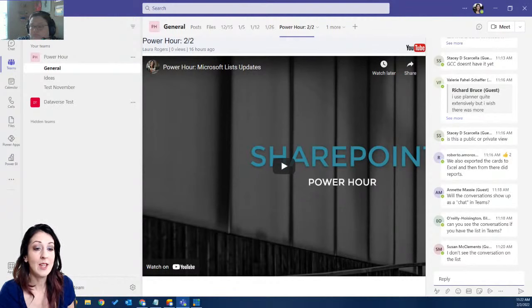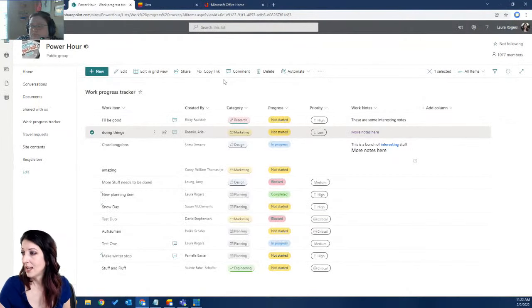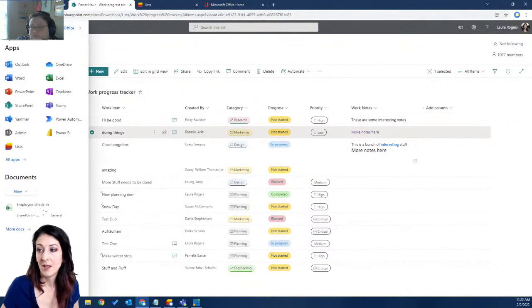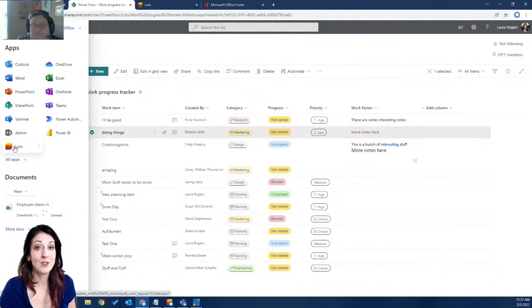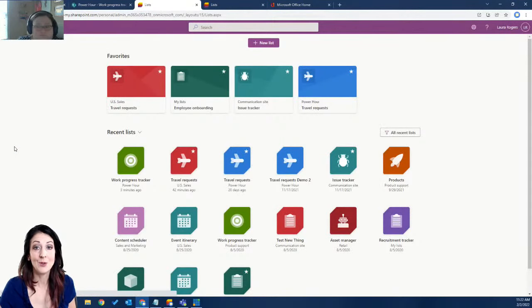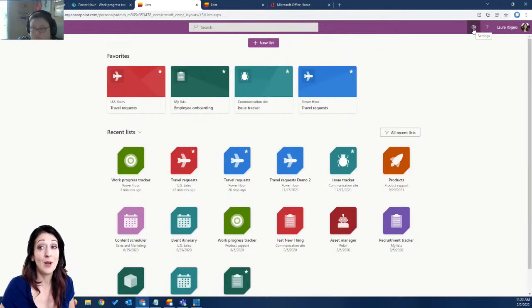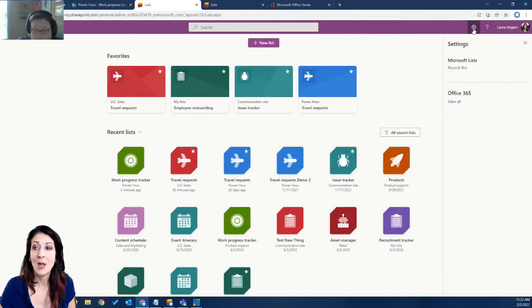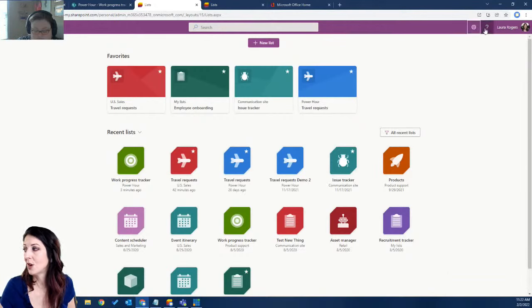And okay, so another thing that they've done is there is a Windows app. Have y'all seen this list app? So the way you can get to it is you go to lists here, and again, Microsoft Lists, SharePoint Lists are the same thing. You go to lists, and here you are on the main list interface, and it will probably pop up here at the top right the first time you do this. It did for me, but it will have a link to go install the Lists desktop app. It will say, have you installed the desktop app?